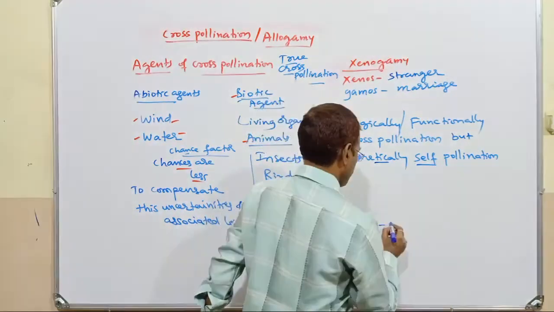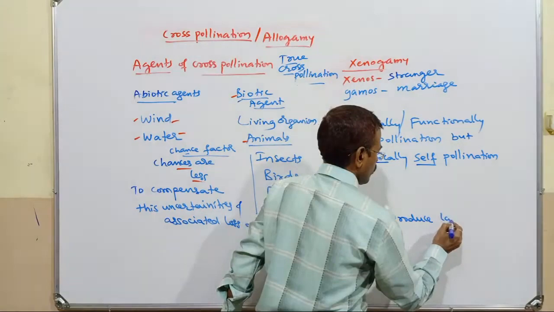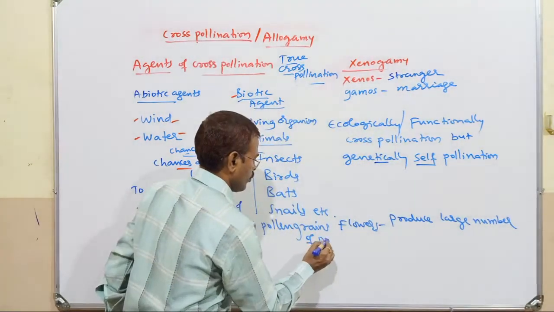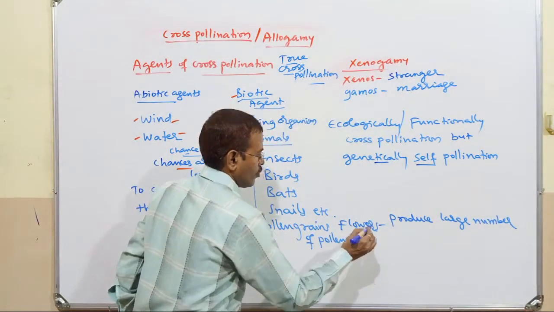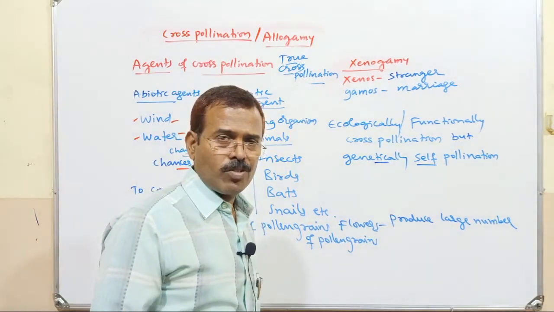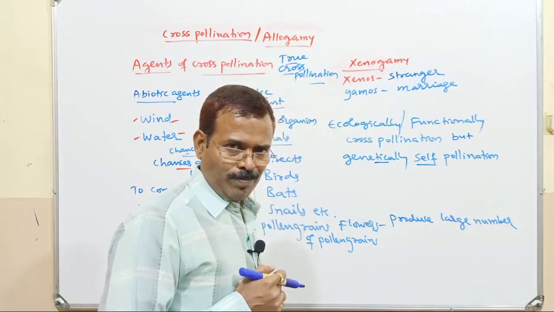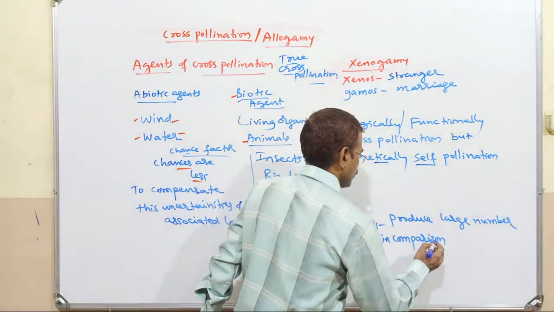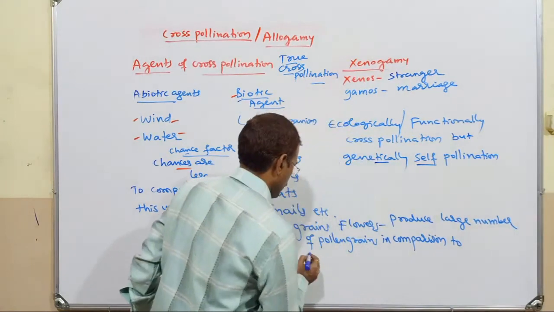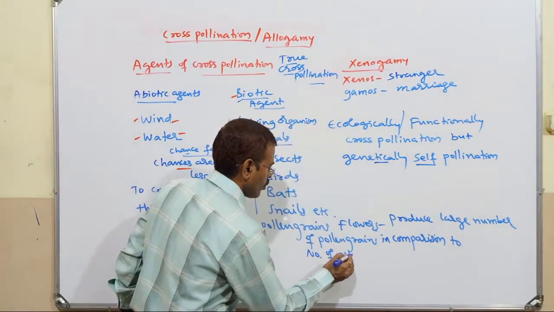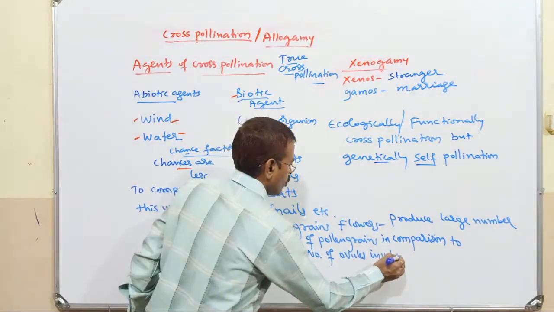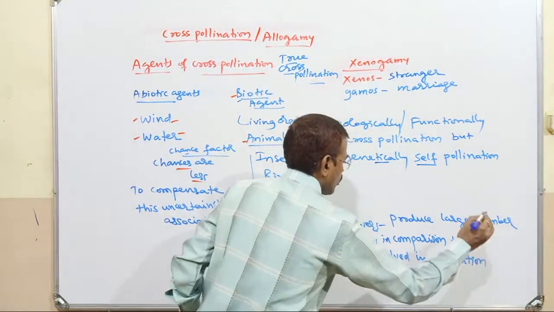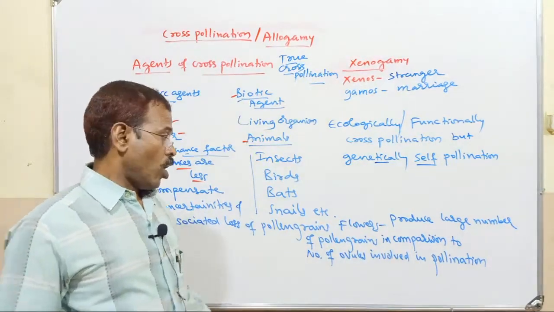So flowers will produce enormous number of pollen grains in comparison to the number of ovules involved in pollination.